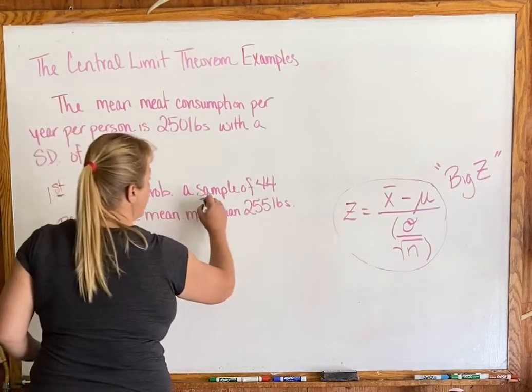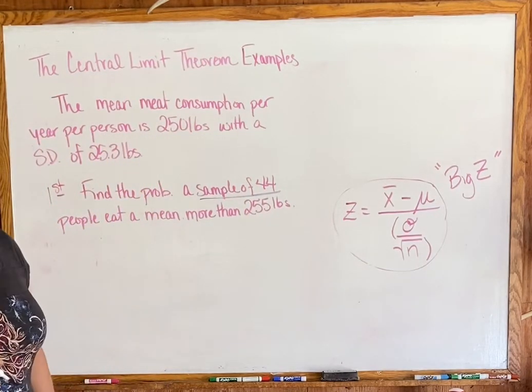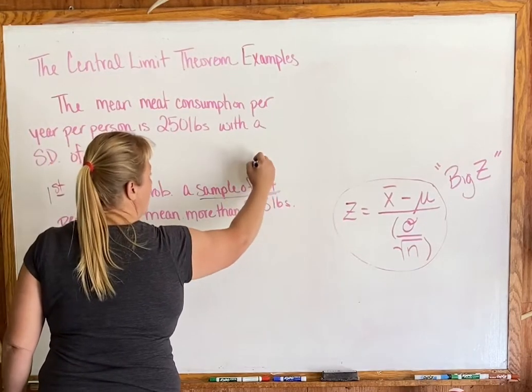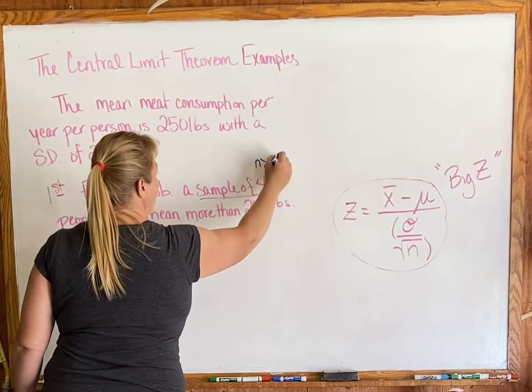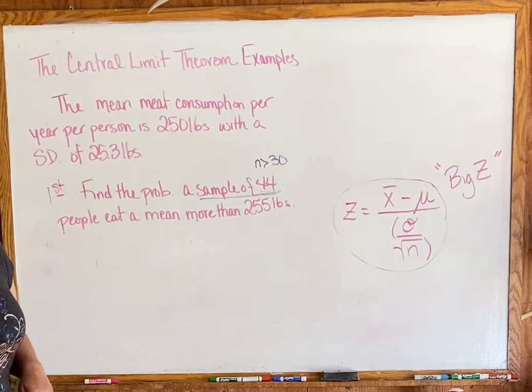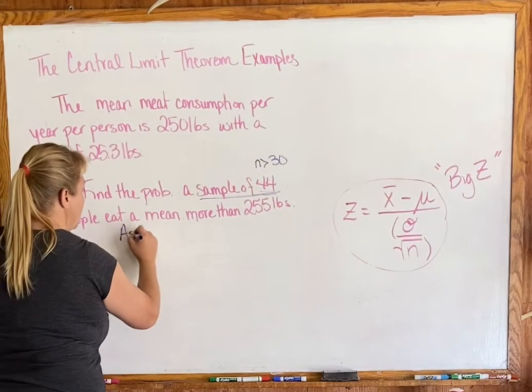First off, we're not talking about a single person, we're talking about a sample of 44. That sample of 44 is important because it tells us we're looking at a sample greater than 30, which means we get to assume normal.